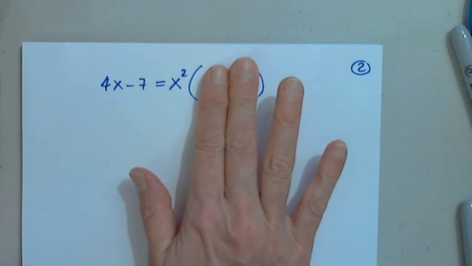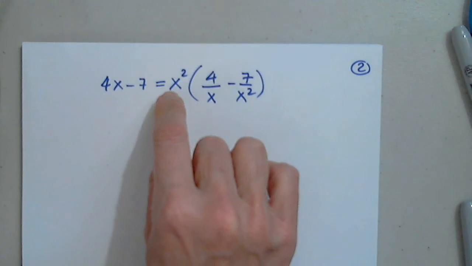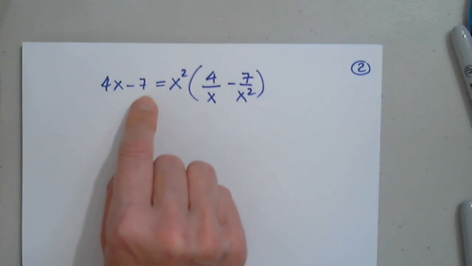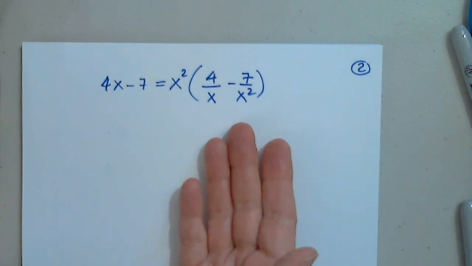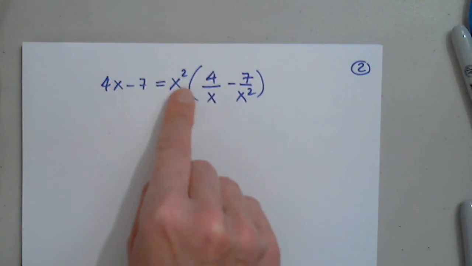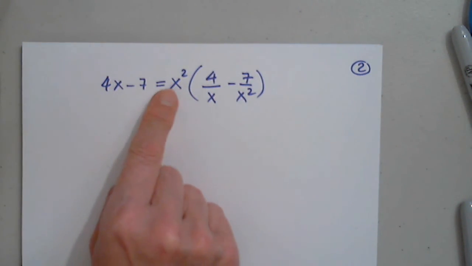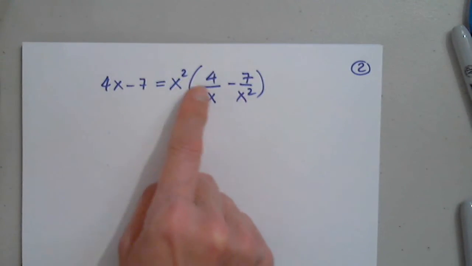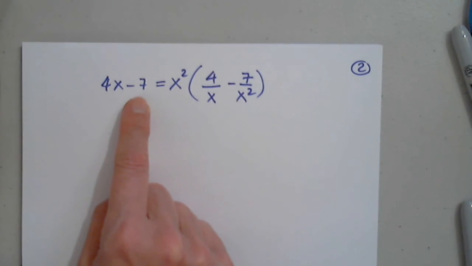I came up with something such that when I multiply by x squared, I get this. So now they are correct. Left-hand side equals the right-hand side. X squared times 4 over x, I simplify an x and I get 4x. X squared times negative 7 over x squared, I simplify x squared and I get this.